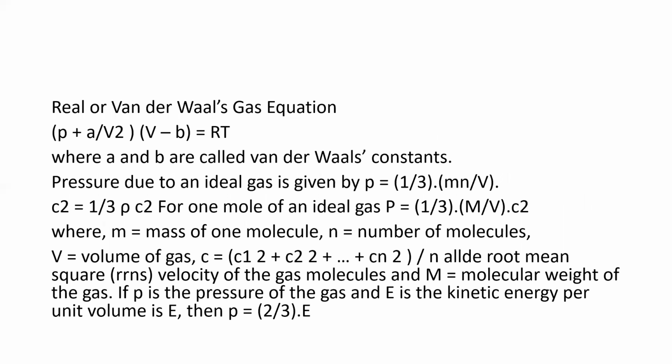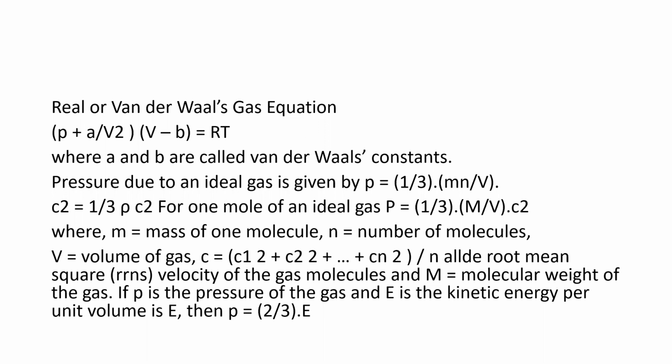Right. Then next we have the van der Waals gas equation. The van der Waals gas equation is given by P plus A divided by V square, in another bracket V minus B, which is equal to R into T, where A and B are constants, called van der Waals constants. Then the pressure due to an ideal gas is given by P is equal to 1 by 3 mn by V. We can also write it as P is equal to 1 by 3 rho C square. This is in terms of density.